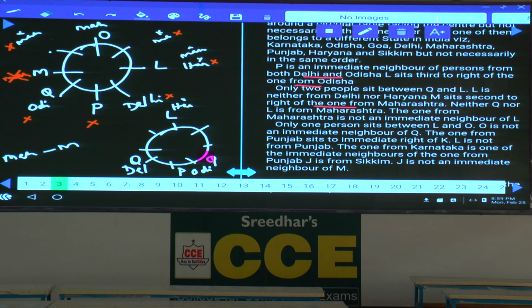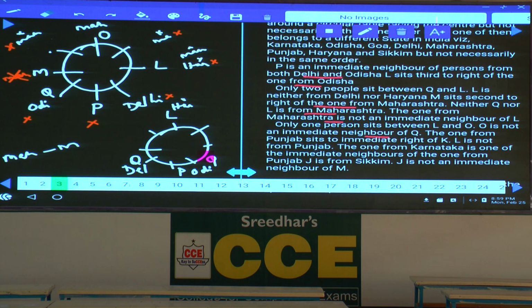M sits second to the right of the one from Maharashtra. Neither Q nor L is from Maharashtra. The one from Maharashtra is not an immediate neighbor of L. Only one person between L and O. O is not an immediate neighbor of Q.